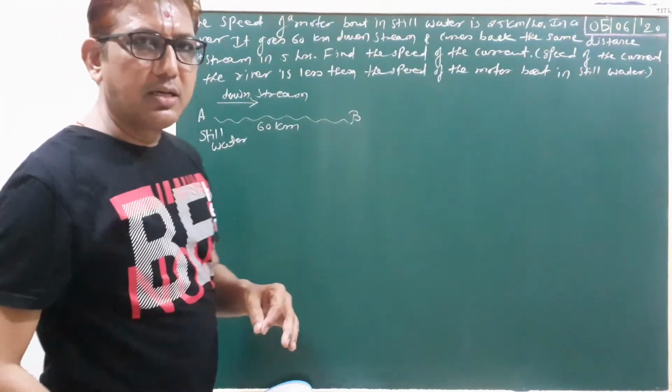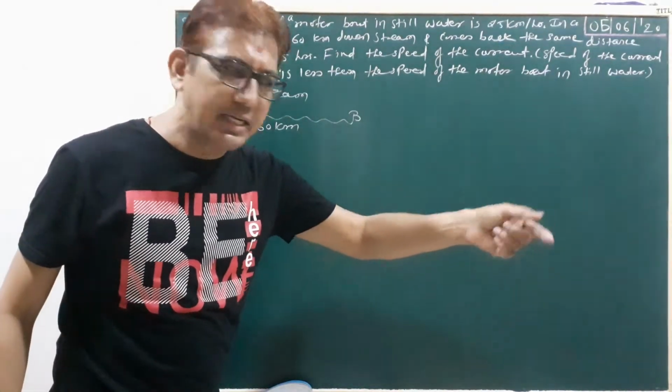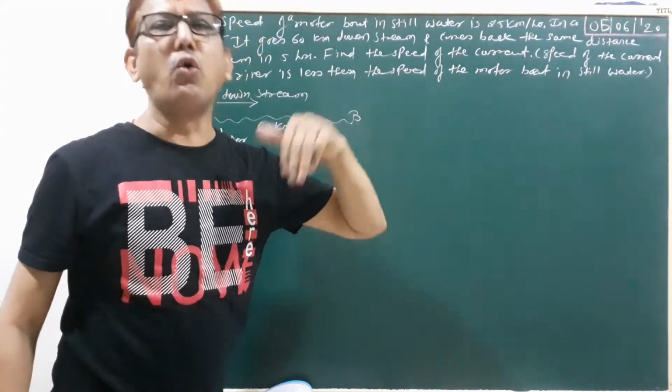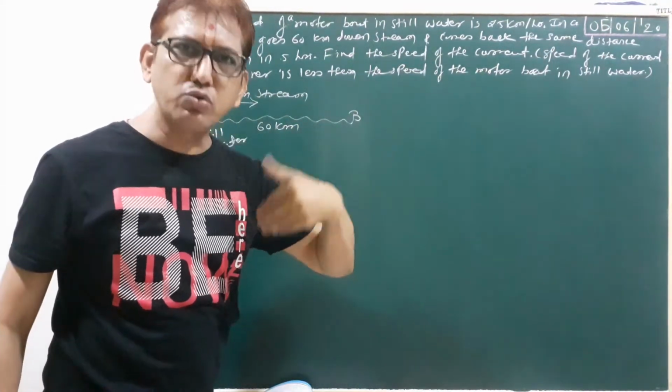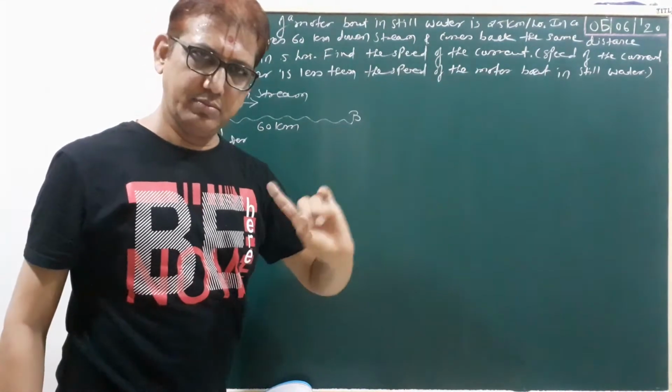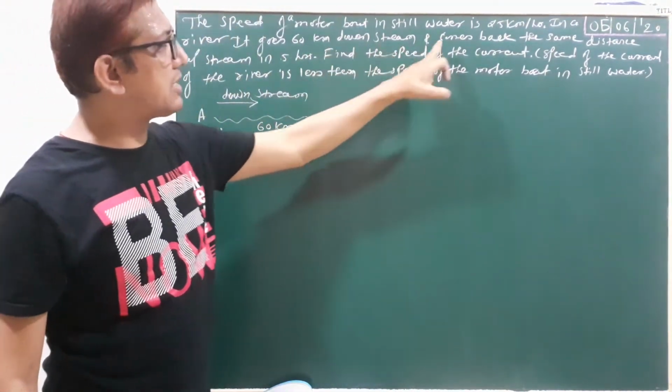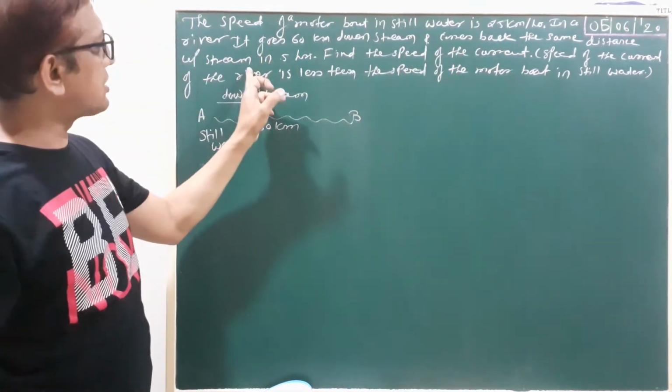That means you go to school and return by the same path, school to home, the same road. So you go 60 km downstream and come back the same distance upstream in 5 hours.